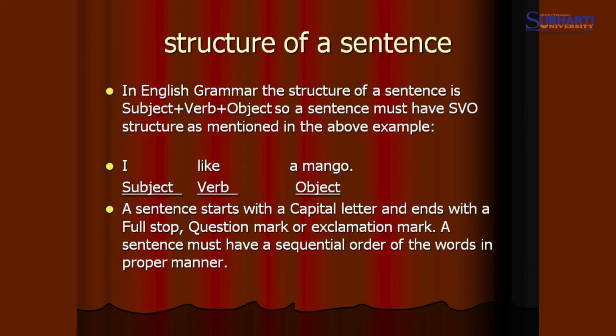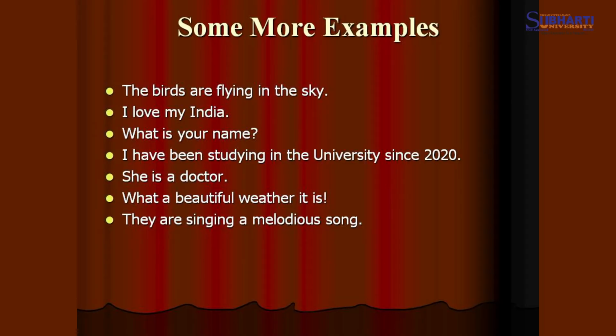A sentence actually starts with a capital letter and ends with a full stop or period, or sometimes a question mark or exclamation mark. A sentence must have a sequential order of the words in a proper manner, and that is SVO.